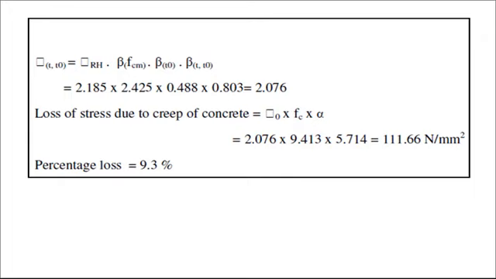Now this is related to the problems on the loss due to creep and loss due to shrinkage. Thank you very much.